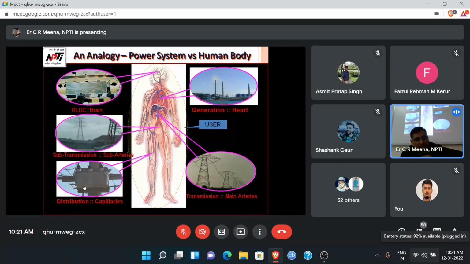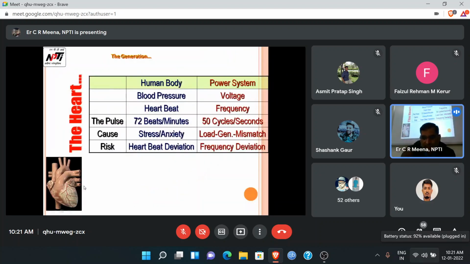The regional load dispatch center has the same function. Suppose some places are overloaded, a transmission line, so immediately they have to take action. The regional load dispatch center engineers will take the decision: maybe cut the line, do load shedding, or maybe increase the generators. They will command the generators, you have to start because there is an overloaded line, so immediately start your generators. This type of thing happens in the total power system. So this is the comparison, the human analogy to the power system. I think it is clear.